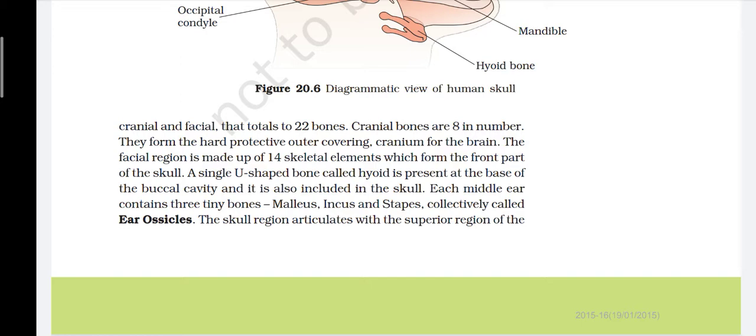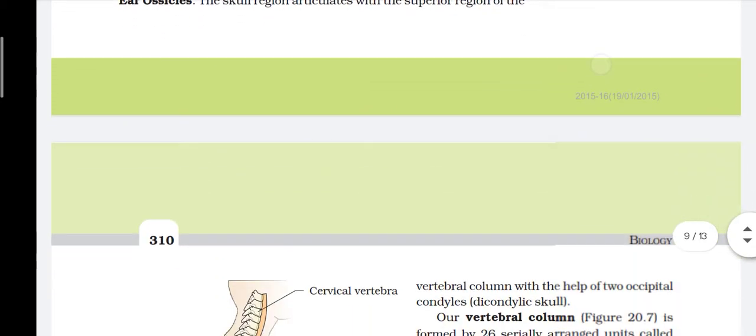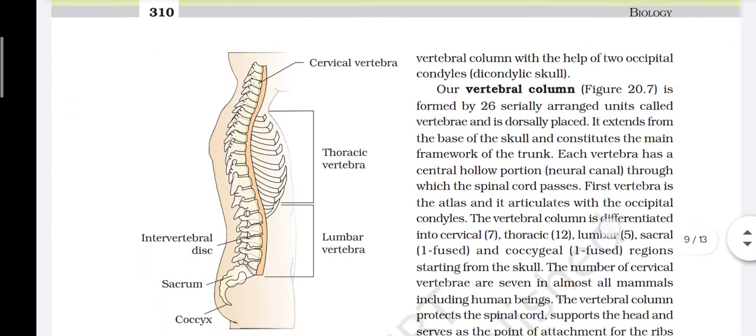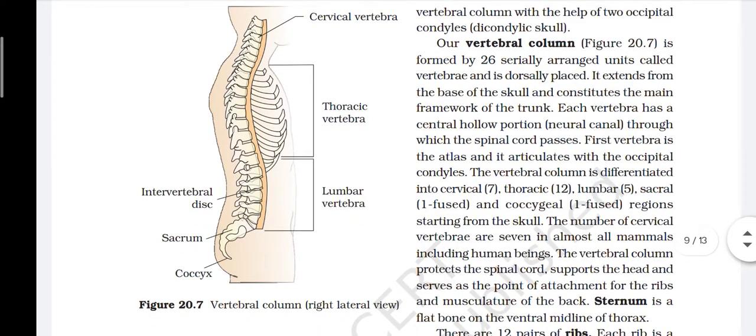A single U-shaped bone called hyoid is present at the base of the buccal cavity and it is also included in the skull. The middle ear contains 3 tiny bones, malleus, incus and stapes, collectively called ear ossicles. The skull region articulates with the superior region of the vertebral column with the help of two occipital condyles, dicondylic skull.